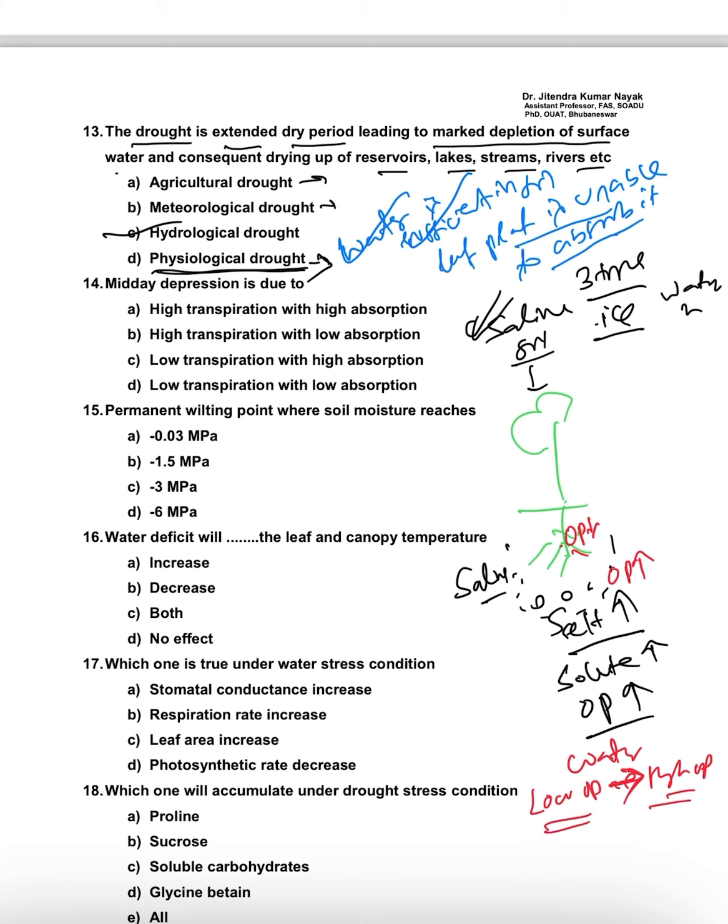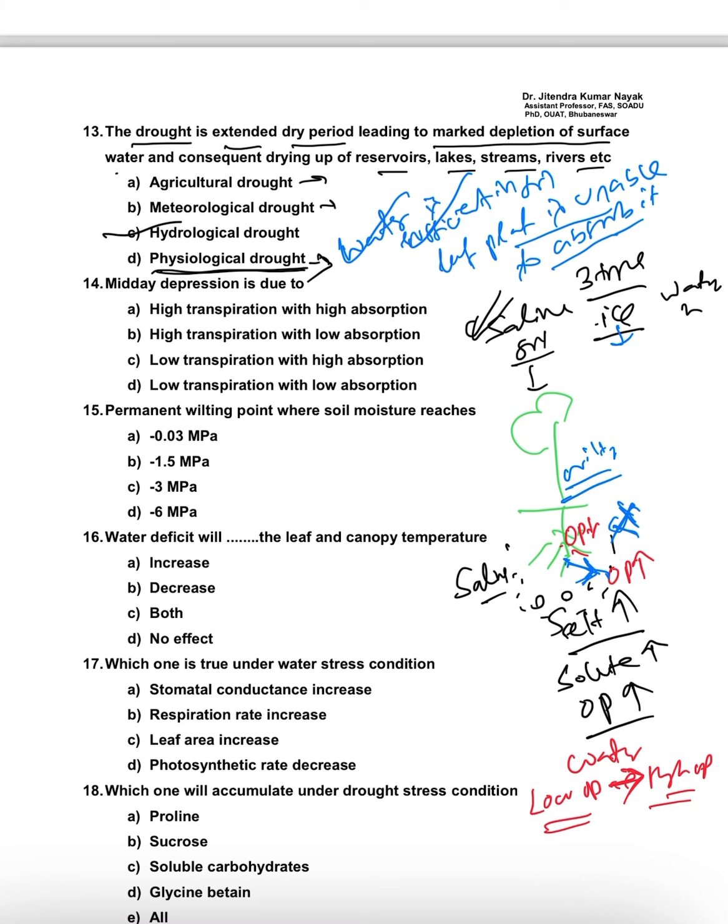That means here the water will move from the root of the plant to the soil, rather than from soil to root. There will be no movement from soil to root; rather, the water will move from the plant body to the soil. So this is called physiological drought. Okay, and this also shows a wilting symptom.